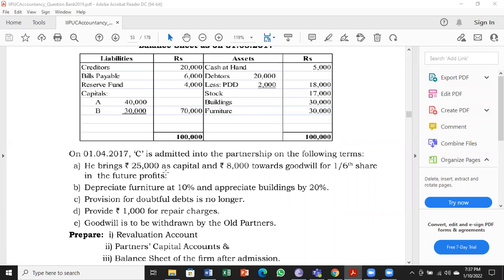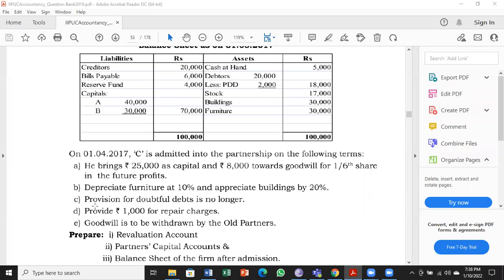He brings 25,000 rupees as capital. He means the new partner, that is Mr. C. He gets 25,000 as capital and 8,000 rupees towards goodwill for 1/6 share in the future profits. So he's getting 25,000 cash, 8,000 rupees cash to the business, totally 33,000 to the business. Next, depreciate furniture at 10%, appreciate buildings by 20%. So adjustment B has two parts in it, be careful.